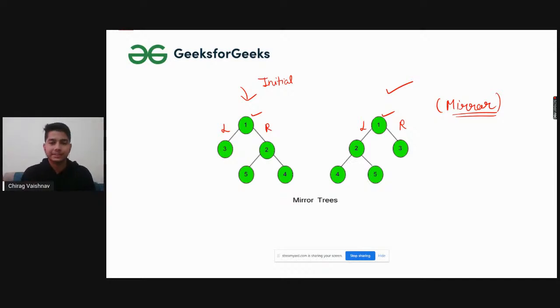But you told me for the one step. Let's go a bit deeper. We have traversed this, so at this level I have my things done. Now let's talk about this. Here I'm having left, here right, here left, here right. For the initial two, the left one is 5, and for the mirror two, the left one is 4. Similarly, for the initial two, the right one is 4, and for the mirror two, the right one is 5. So have they got swapped?